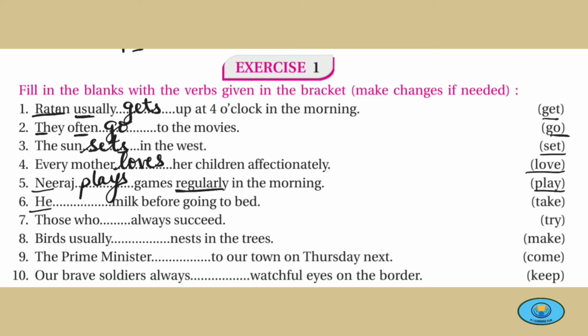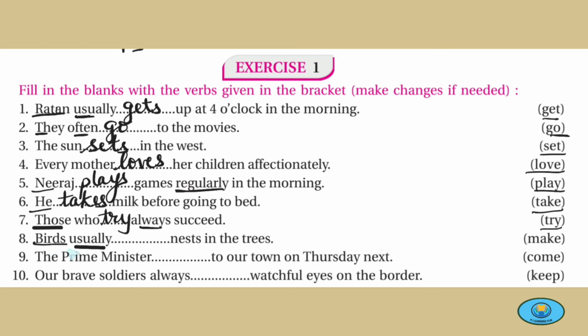He, singular, dash milk before going to bed. It's his habit, taking milk, so he takes milk before going to bed. Those who dash always succeed. Those who always. With always we'll use simple present tense. Try. Those, plural, that's why try. Birds.